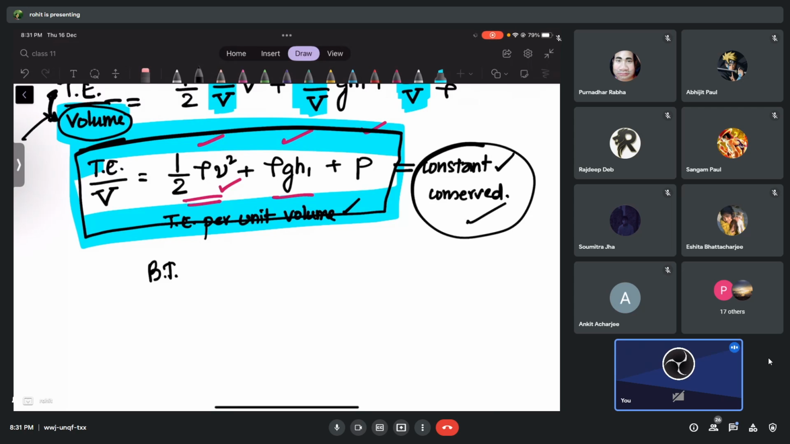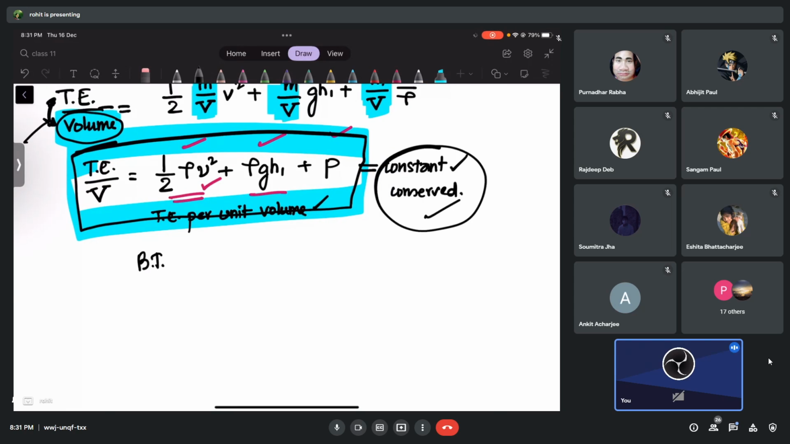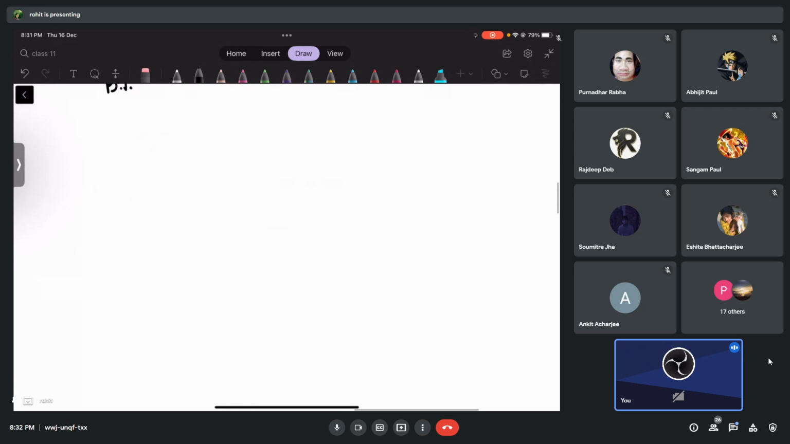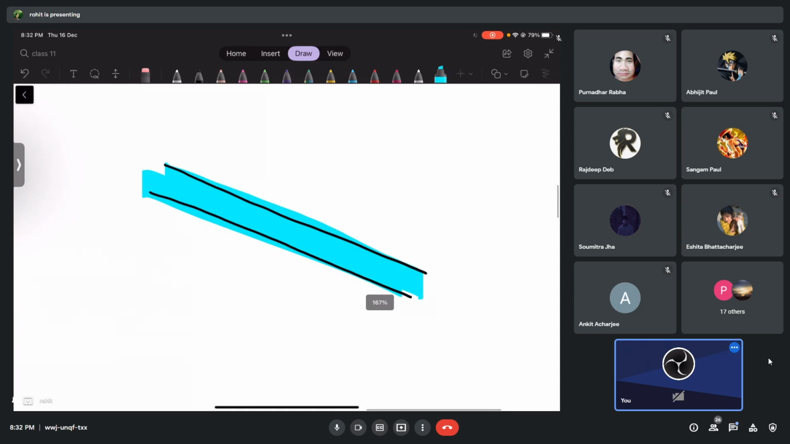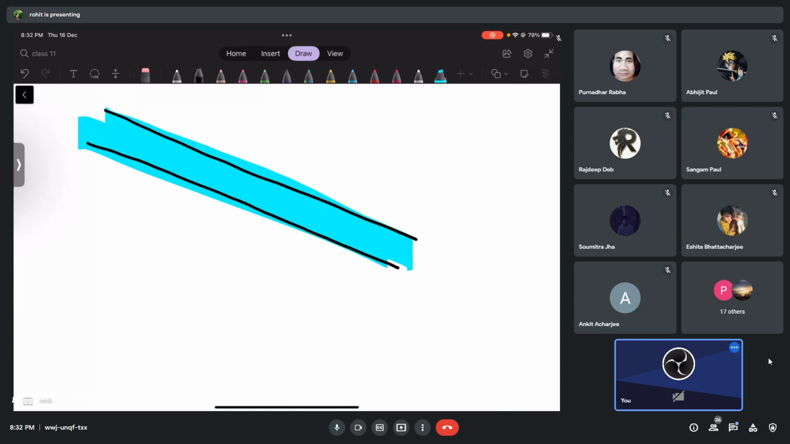Now you're thinking, how come pressure energy is changing? You must be thinking, how come potential energy is changing? How come velocity is changing? Let me just show you an example. See, this is a pipe which is going down like that, and there is a liquid through here. Think and tell me. This is a cross section called 1 and this is a cross section called 2. So this is the ground.